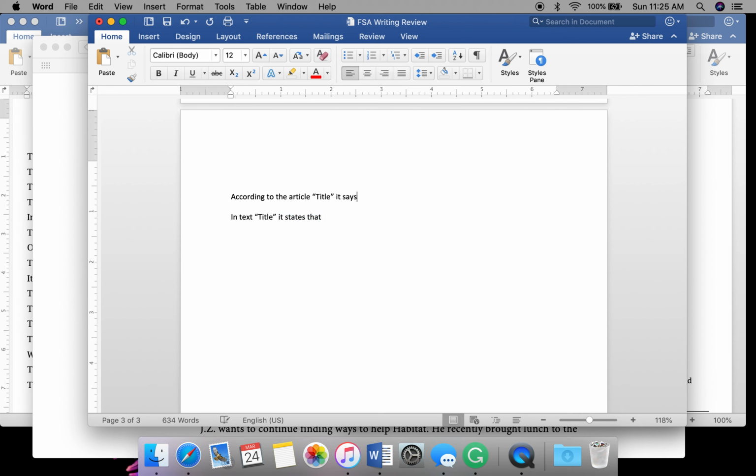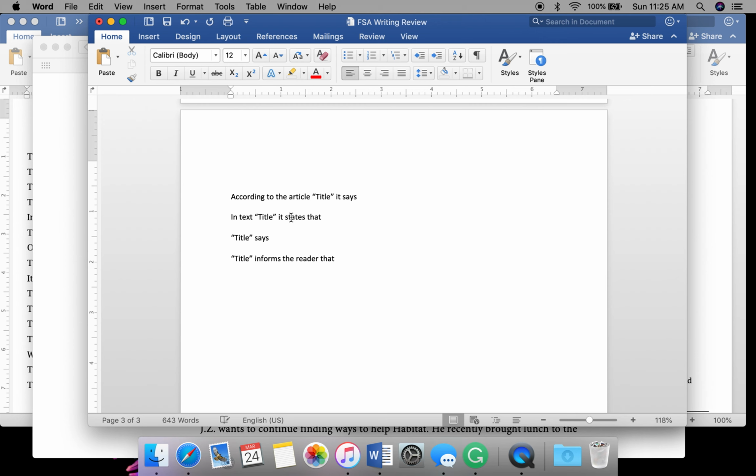It says you can use a bunch of different ways to integrate this, or you can start by giving the title. Says, could be as easy as that. This article, if it's how to eat pizza says, you could do another thing really similar to that and say how to eat pizza informs the reader that.